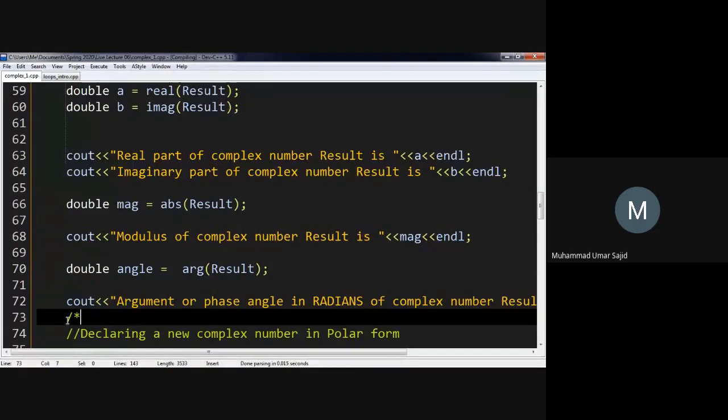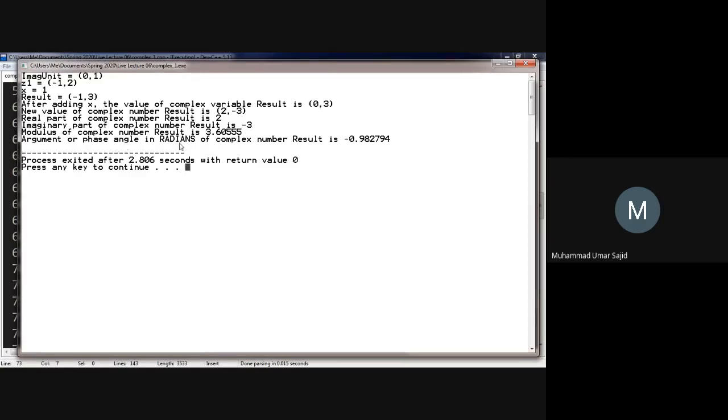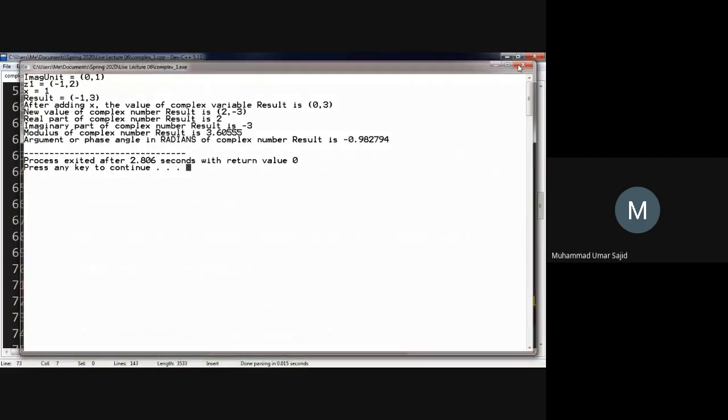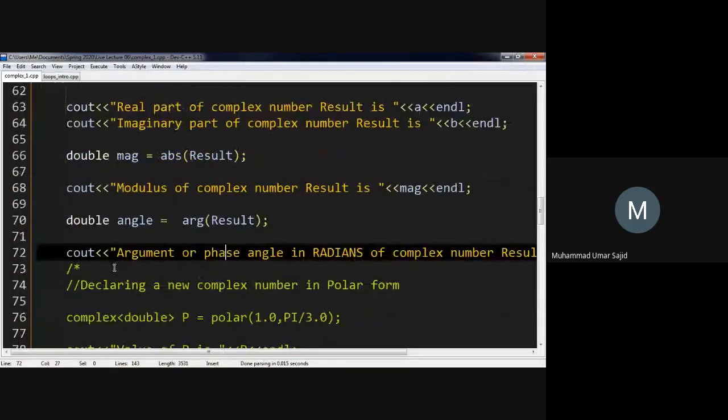So let's run this code again. It says the argument is minus 0.982794. You also have to keep in mind that it picks up the numbers correctly, because 2 minus 3 is in the fourth quadrant. So the angle has to be in the fourth quadrant. Minus 2 comma 3 is different from 2 comma minus 3. I hope you understand, even though tan inverse would have been the same number, keep in mind these small details.